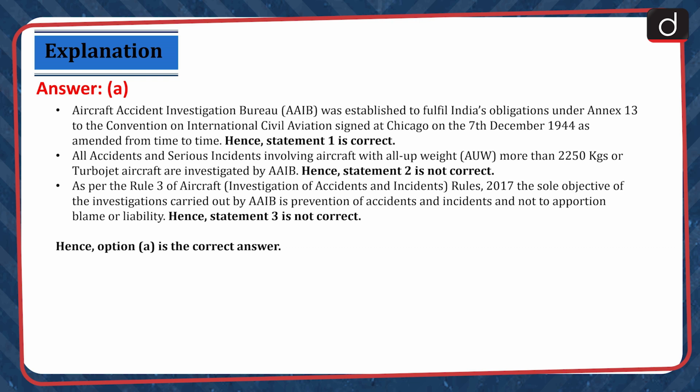As per Rule 3 of the Aircraft Investigation of Accidents and Incidents Rules 2017, the sole objective of the investigations carried out by AAIB is prevention of accidents and incidents and not to apportion blame or liability. Hence, statement 3 is not correct. Hence, option A is the correct answer.